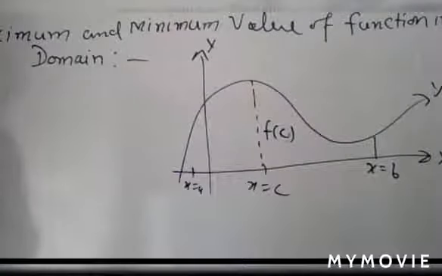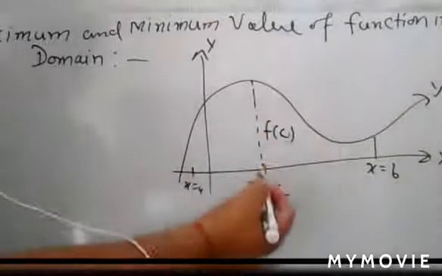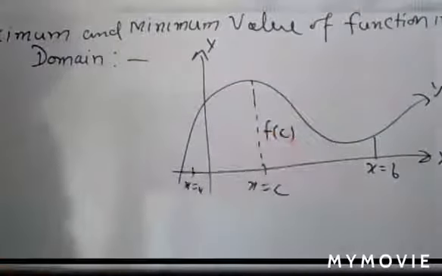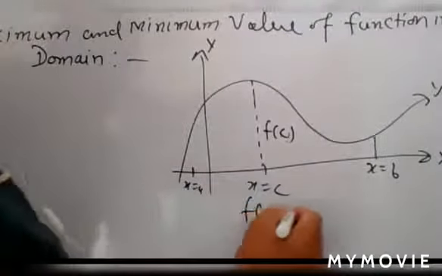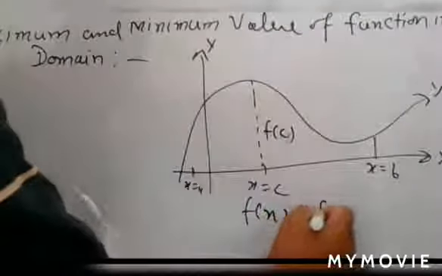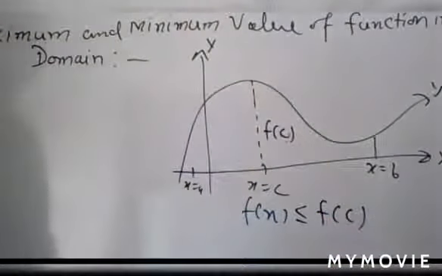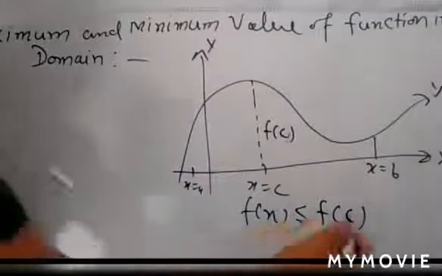At what condition can you say that f(c), the value of the function at point c, is the maximum value? Here you have a condition. f(c) is said to be the maximum value when f(x) is less than or equal to f(c).